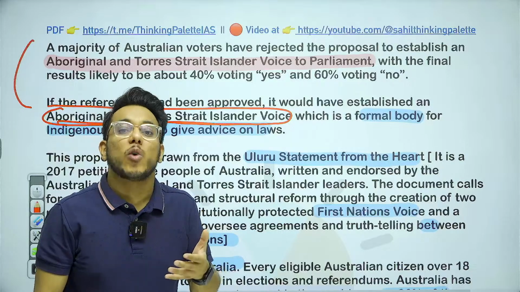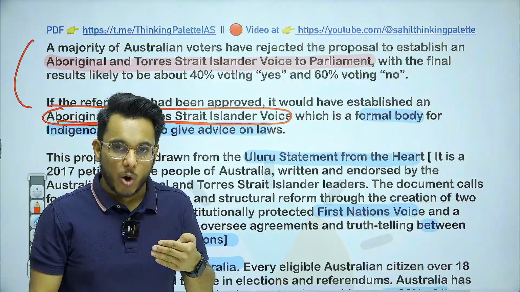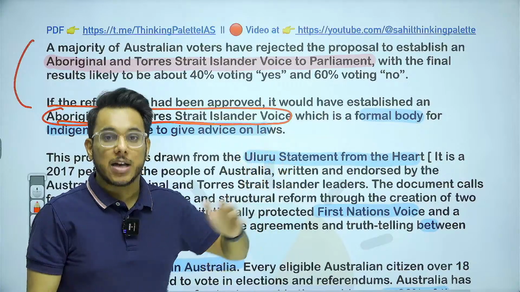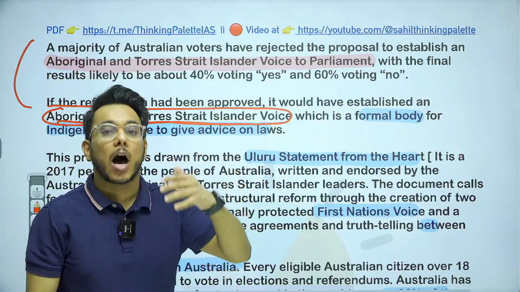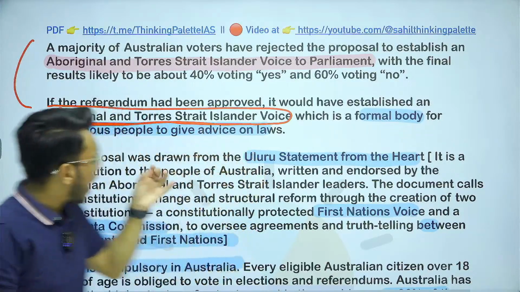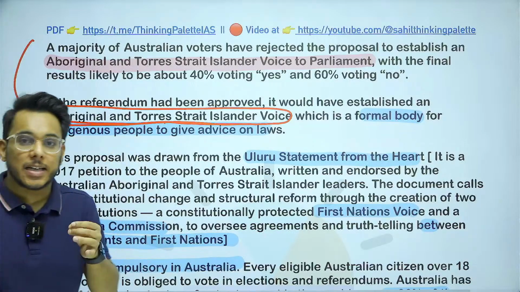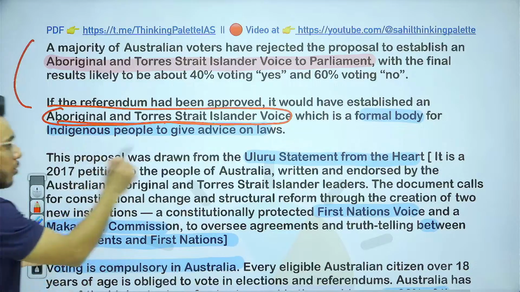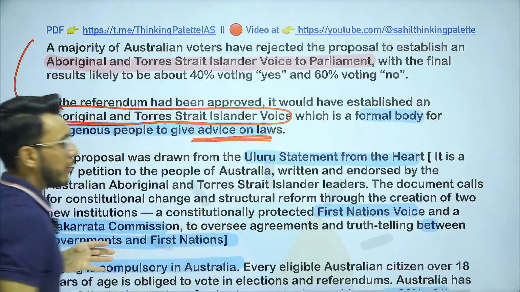Now, what is this Voice? Voice is a formal body that will advise the legislature in Australia with respect to law making, that when laws are being framed or amended, how the concerns of Aboriginal and Torres Strait Islander people can be taken up. So this will give advice on the laws.